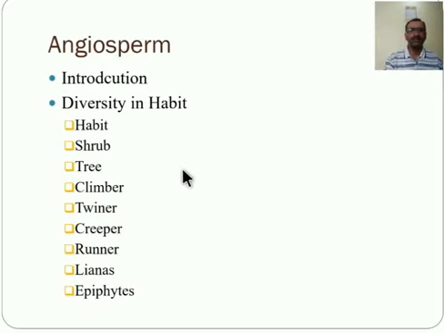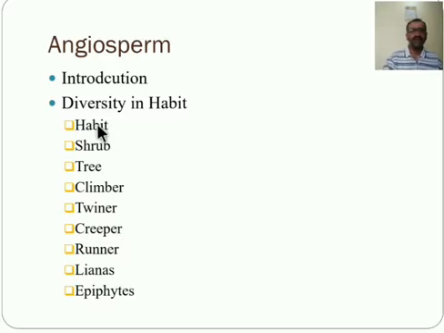Let us see the diversity in habit. It is the most diverse group throughout the plant kingdom. Habit is the appearance of the plant or how it grows, and its growing place. Angiosperms show the following types of habit, in which the first one is the herb.